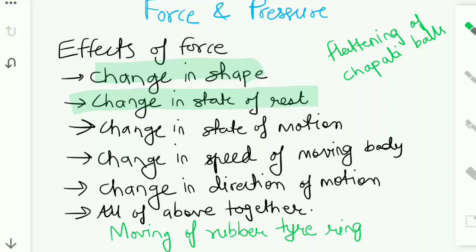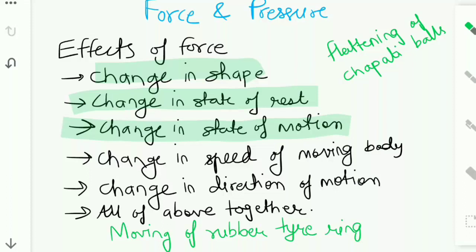Then you had to turn around with the ring. So what did you do first? You stopped the ring and then you turned around and started hitting it in the opposite direction. So what happened here? Change in state of motion happened here, right?